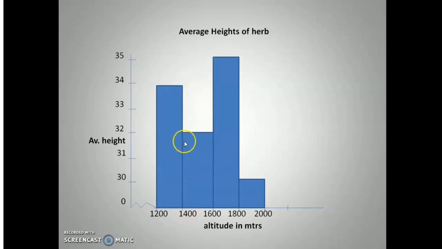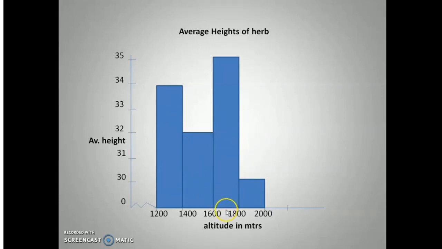Similarly, the height of this plant between 1400 to 1600 was around 32 centimeters, and between 1600 meters to 1800 meters was around 35, and between 1800 to 2000 was around 30 centimeters.